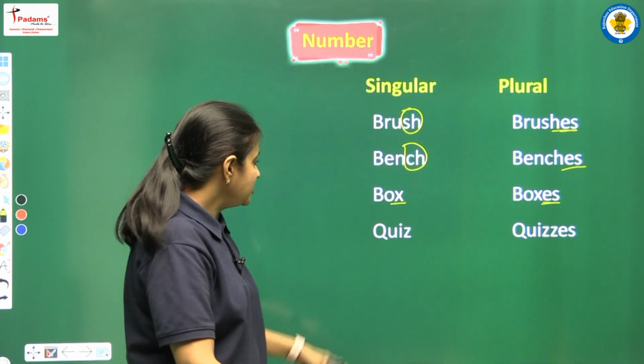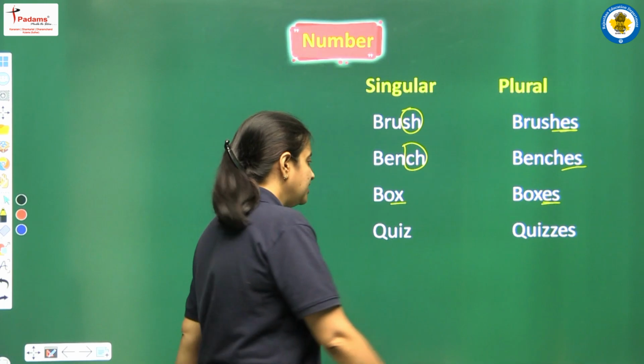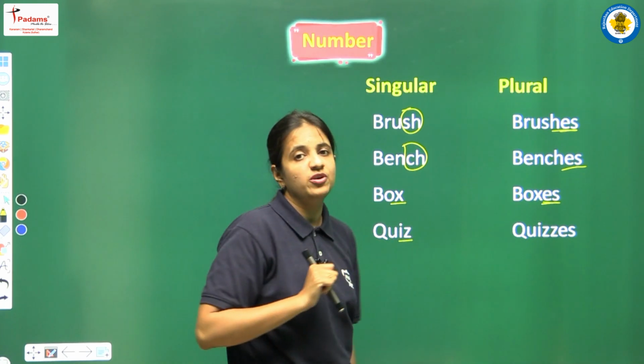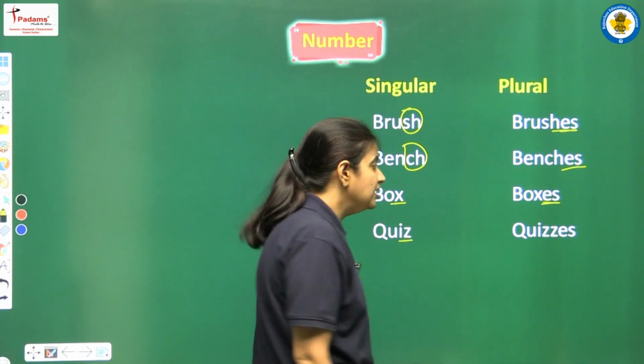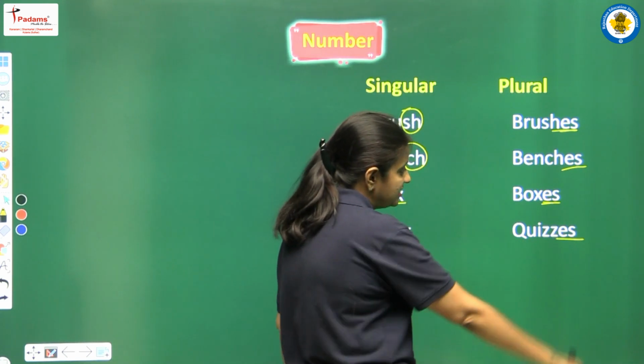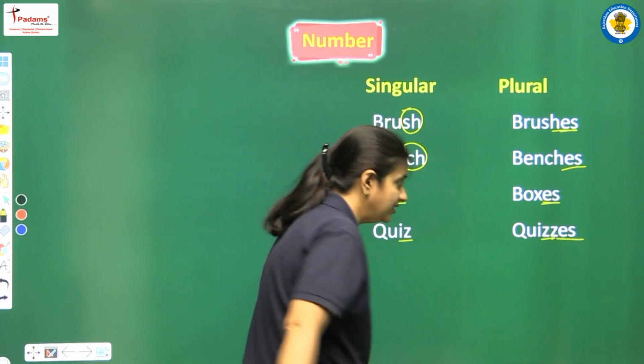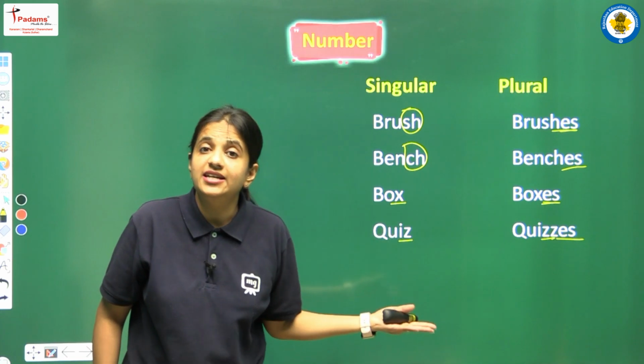Okay. Next we are having quiz. Again the last letter is Z. So because of this we have to apply the rule. So we have to add ES, and yes, we will add one more Z here. So it will be quizzes.